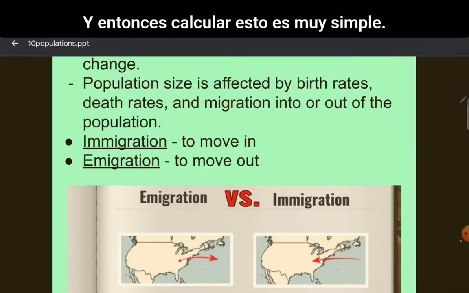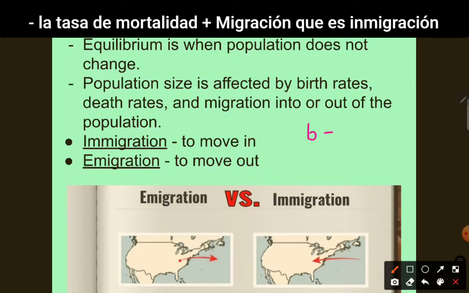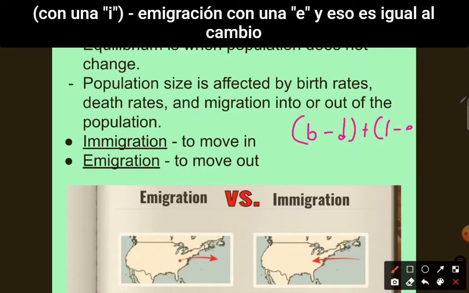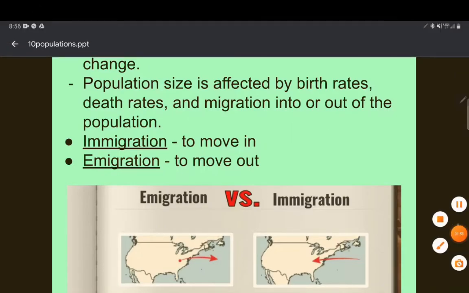And so to calculate this, it's very simple. It is birth rate minus the death rate plus migration, which is immigration with an I minus emigration with an E. And that equals the change, or the rate of change in population.